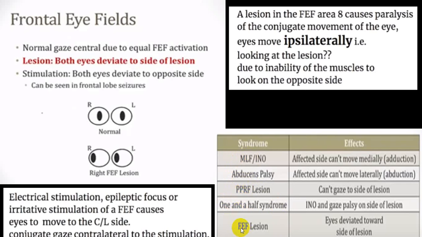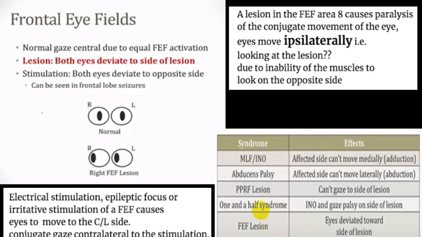And if you have a damage in the frontal eye field, it is very peculiar. Suppose I've got a damage to my right frontal eye field. My right frontal eye field will supply the left side PPRF center. That left side PPRF center will give a left side gaze. So when that is damaged, left side gaze is absent. The eye which has the powerful action will move my eyeball towards the right side. So it is always said that my eyeball will point towards the side of lesion. So if I've got a right side frontal lobe lesion, I will have an eye pointing towards that side.